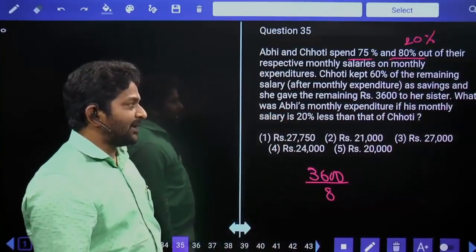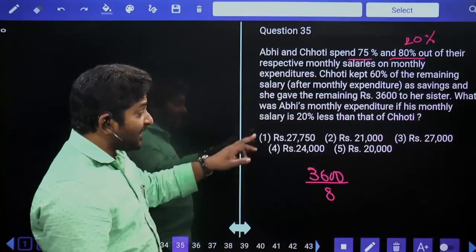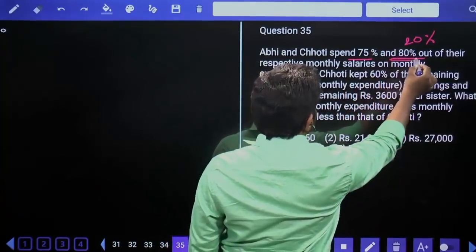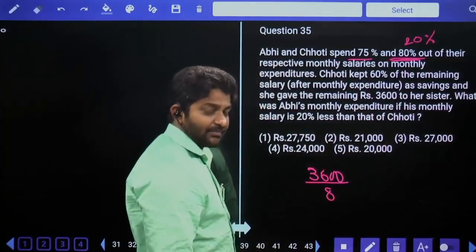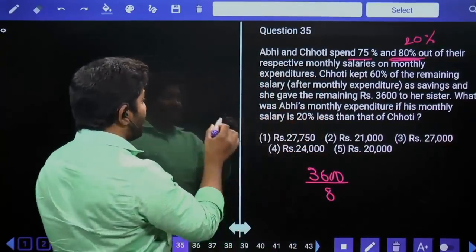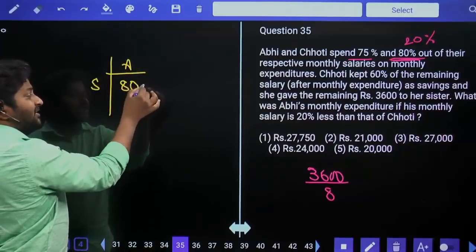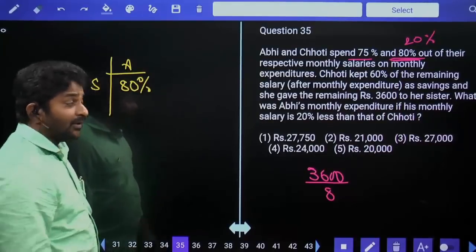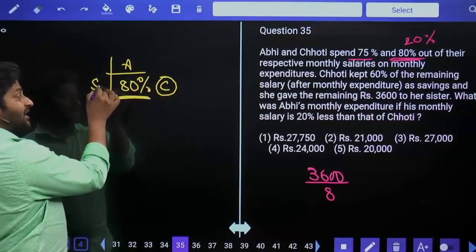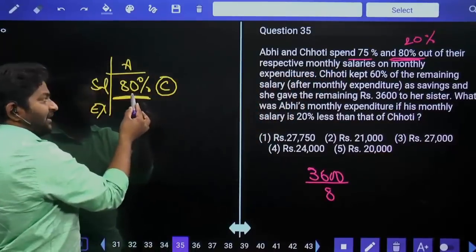What was Abhi's monthly expenditure, if his monthly salary is 20% less than Choti's? See, if Choti's salary was 100%, she is going to spend 80%. But now, Abhi's salary is 20% less, they are saying. Meaning, Abhi's total salary itself is 80% with respect to Choti. Now, out of this total salary, expenditure is going to be 75%.